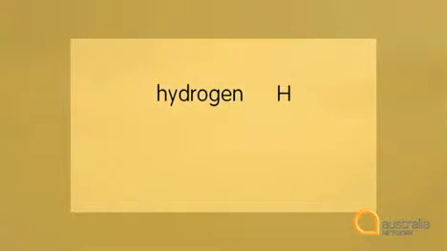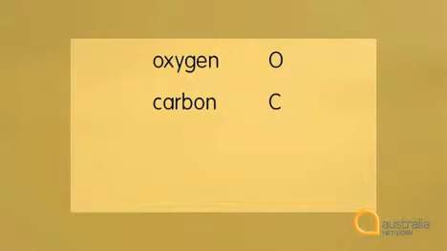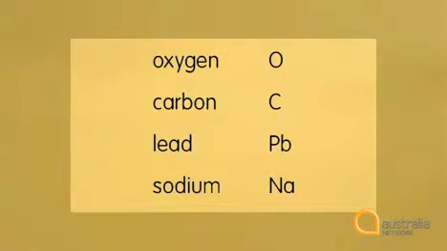Hydrogen is H, but helium is He. Notice that with abbreviations of elements, the first letter is always a capital and the others are always small. See if you can guess these ones. Oxygen, that's O, and carbon is C, but they're not always that easy. Lead is Pb, and sodium is Na.